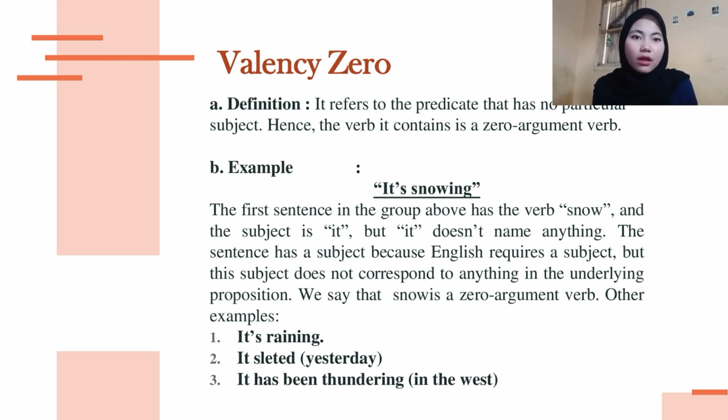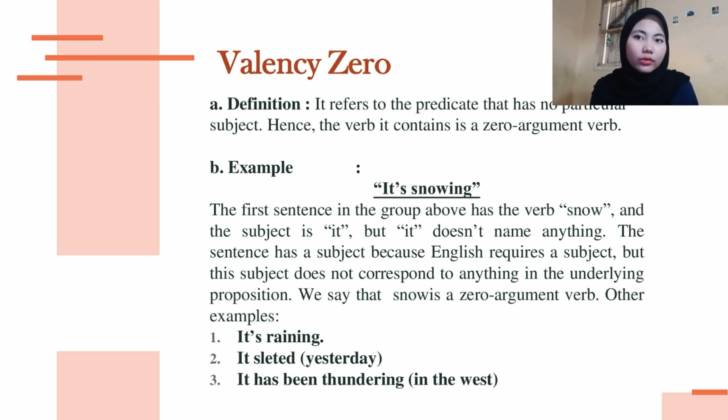The example sentence is, I will take, it's snowing. In it's snowing, the sentence has the verb snow, and the subject is it. But it in that sentence does not name anything. The sentence has a subject because English requires a subject, but this subject does not correspond to anything in the underlying proposition. We say that snow is a zero argument verb. That is the meaning, and then the example of valency 0 in a sentence.